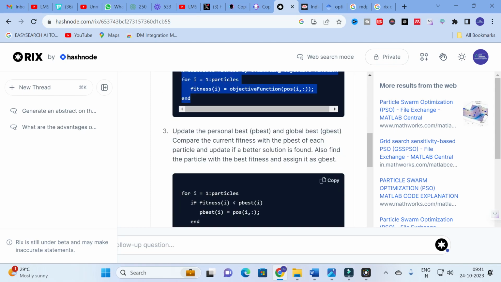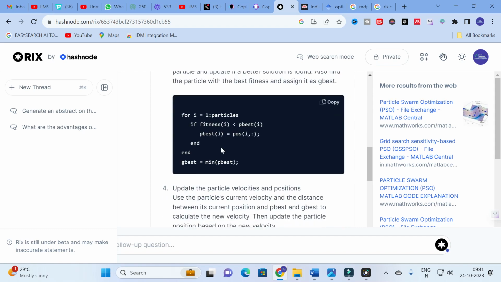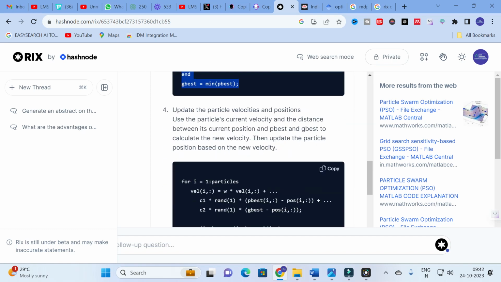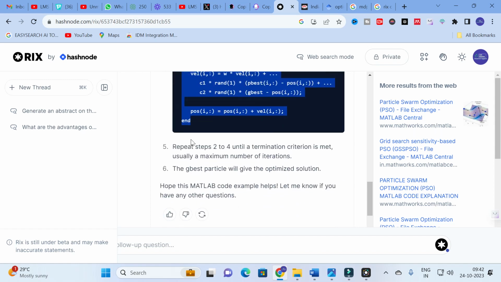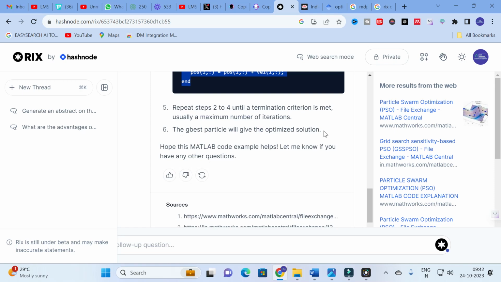Next, third one, update the personal best, that is pbest, and the global best. For that you will have a code. Next, update the particle velocities and positions using the particle's current velocity and the distance between its current position, the pbest and gbest to calculate the new velocity. Again you will get a code for these steps. Next, repeat steps 2 to 4 until a termination criterion is met. The gbest particle gives the optimized solution.